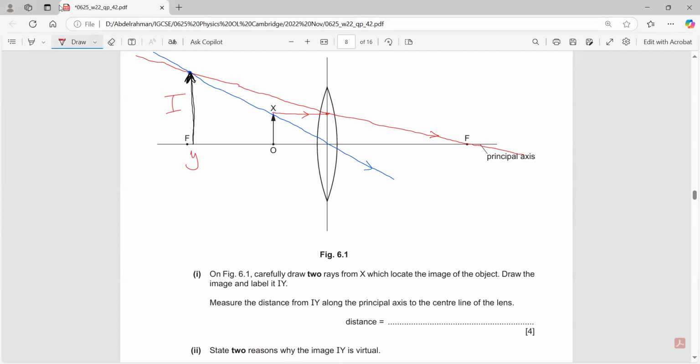Can I measure the distance using the ruler? Yes, it will be around, if you've drawn it quite accurately, 4 centimeters, plus or minus 2-3 millimeters. So it should be around 4 centimeters. If your answer is 4.1, 4.2, 3.9, 3.8, again, okay.